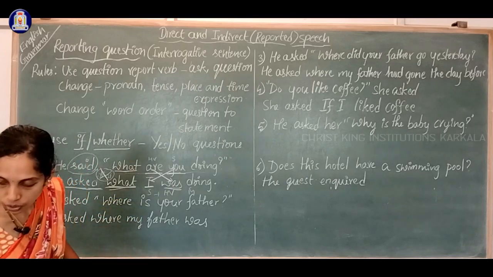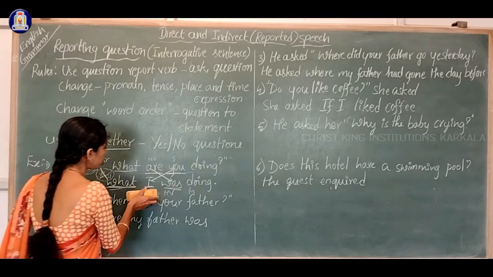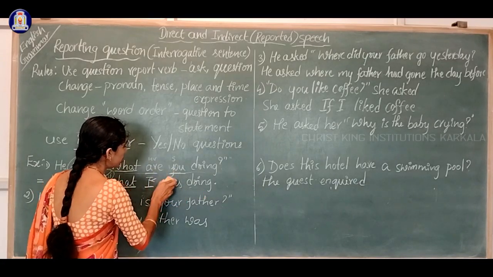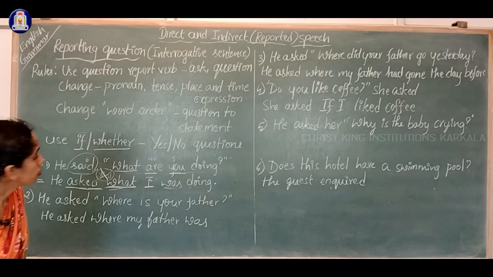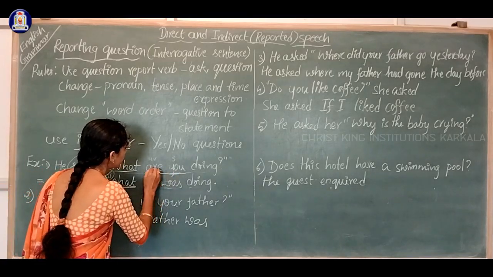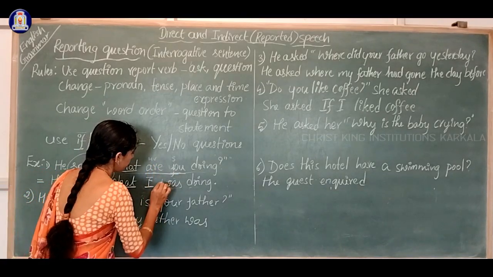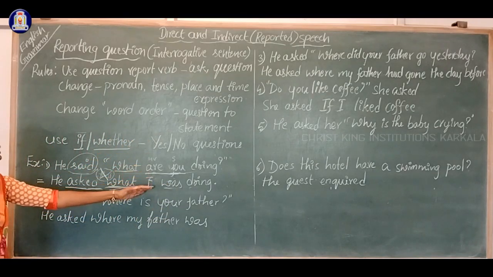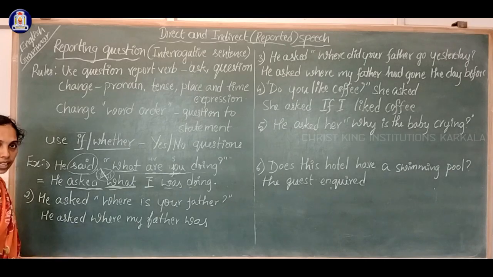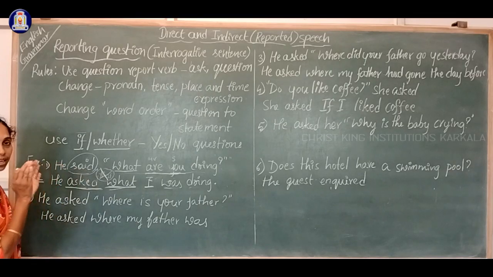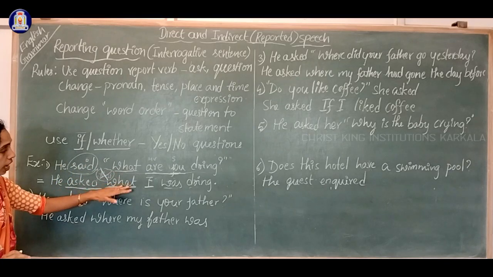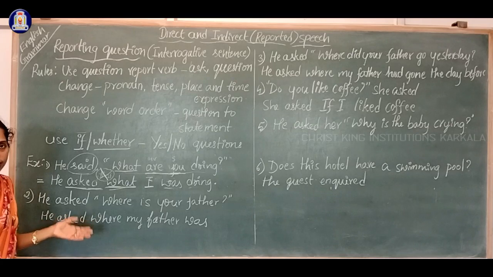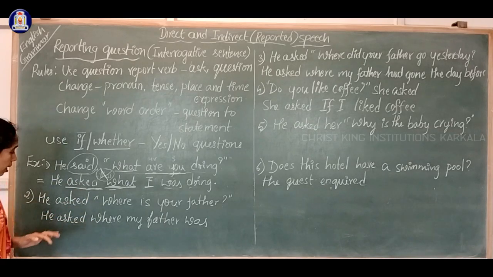Fine. This is one of the things we have to remember, that we have to change the word order and keep the WH word as it is. And we have to change the word order of the question into the word order of the statement. Do not get confused. Look at the example carefully. You will understand what the changes are. And when solving other exercises, you will be clear on that.